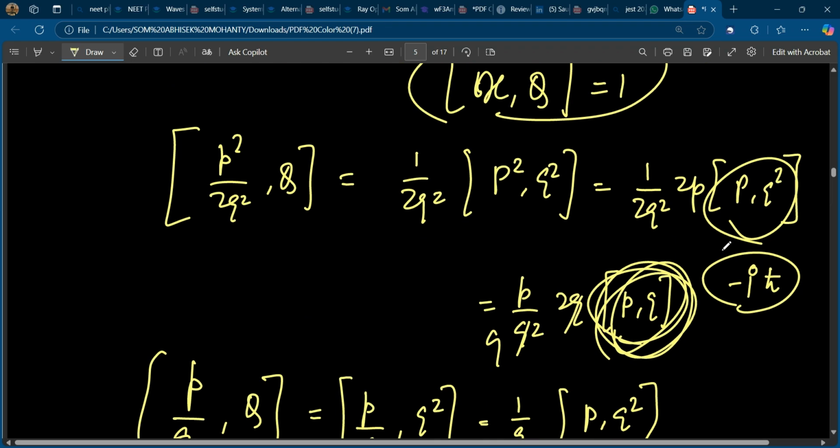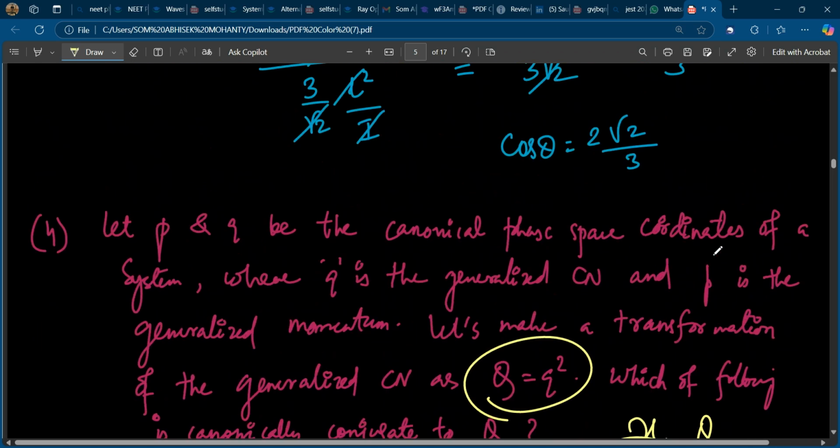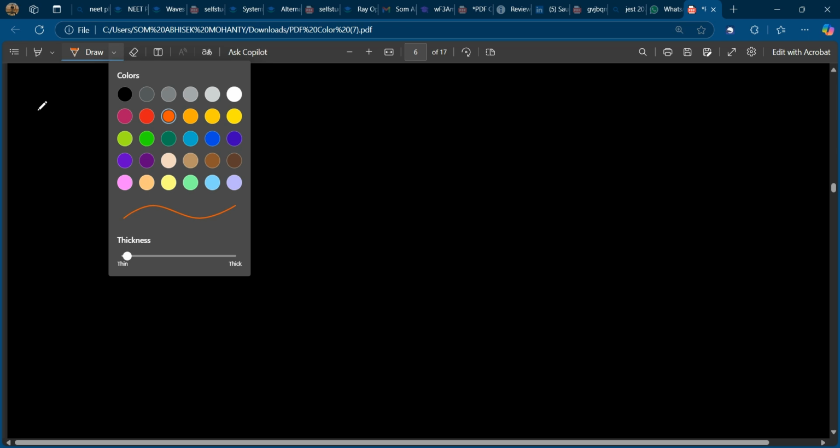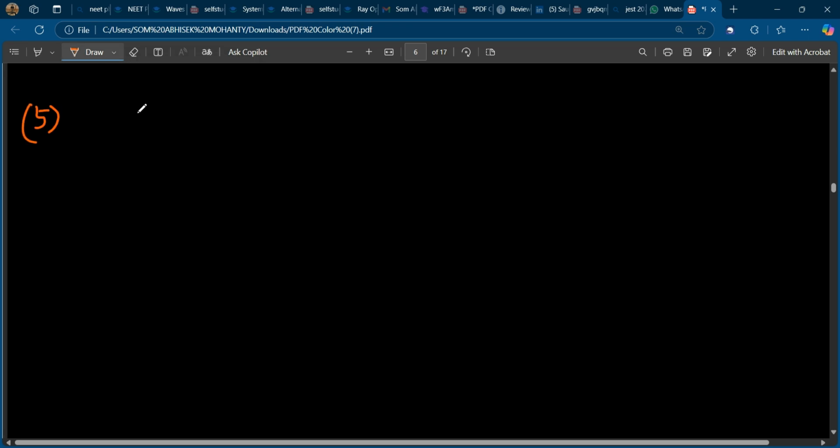Next question. Question number 5. A particle of mass m and non-zero angular momentum L,